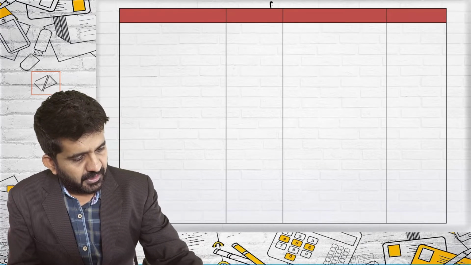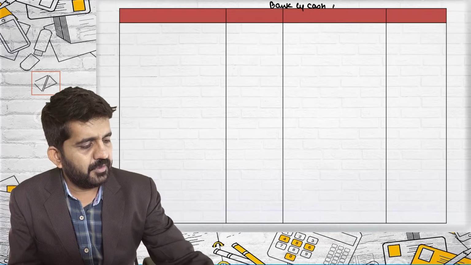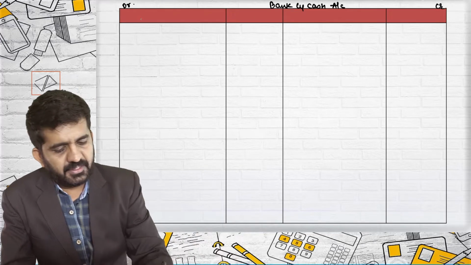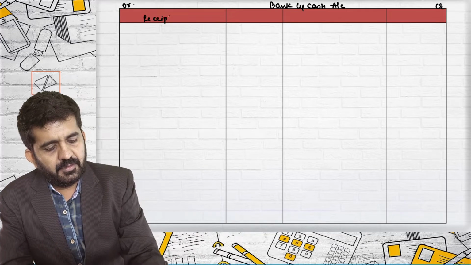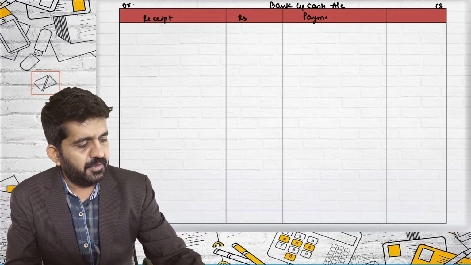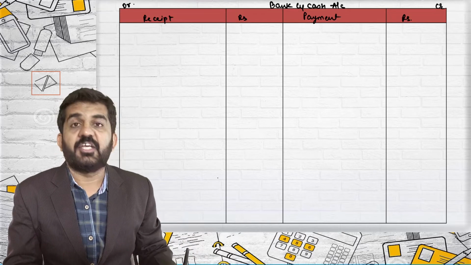Thus, I am drawing bank and cash account, debit side, credit side, receipt, rupees, payment, rupees. This is my cash and bank account.